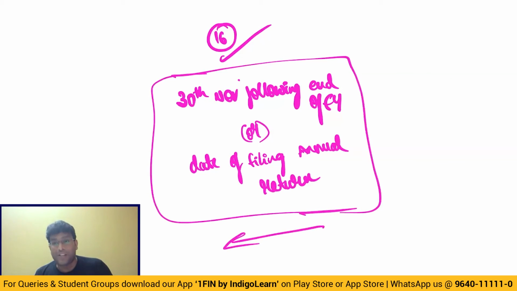Once upon a time, the answer was due date of return for September month. But this point is amended. High probability that a question will come in the exam. And the same time limit applies even in case of returns, rectification of mistake, and even in case of issuance of credit note. So wherever reference was there for September, they extended the time limit till 30th November. So the maximum time limit to rectify the mistake, or to claim input tax credit, or to report the credit note, in all these cases, the maximum time limit is 30th November, following the end of financial year, or date of filing annual return, whichever is earlier.